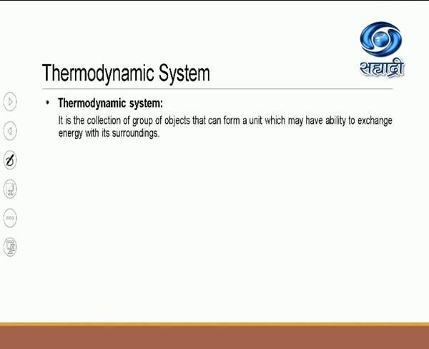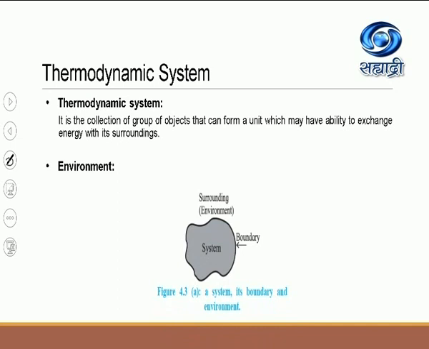So what is the thermodynamic system? It is a collection or group of objects that can form a unit which may have the ability to exchange energy with the surrounding. I told you to imagine a glass filled with water. That is your system. Now let us understand the definition of environment, and then I will go back to the system again. Suppose this is the system, a glass filled with water. Remember, the water is your system.